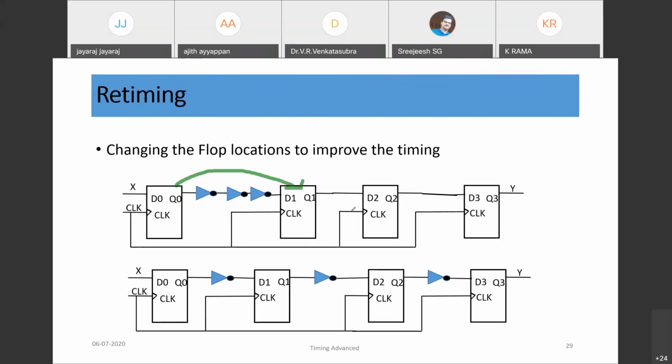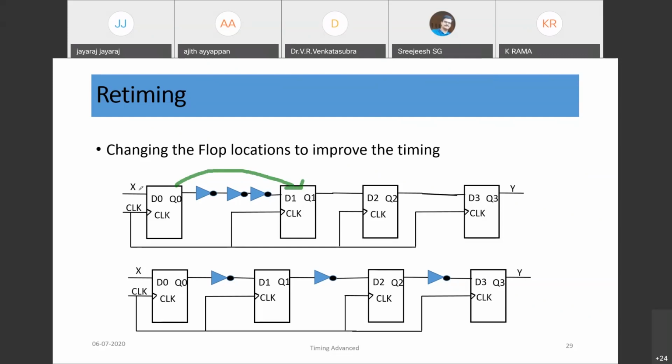So we can change the flop locations. If you look at the circuit, the functionality of the circuit won't change.